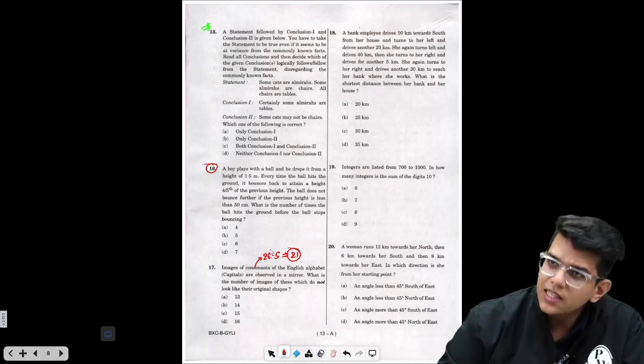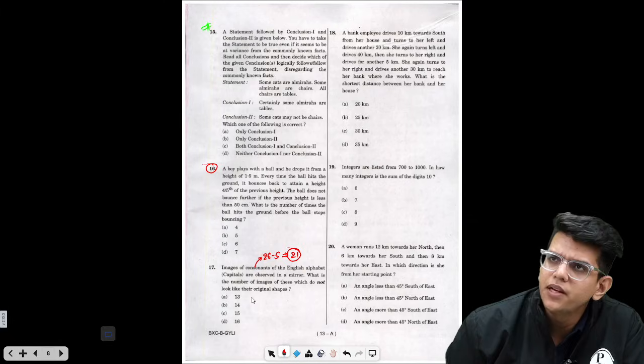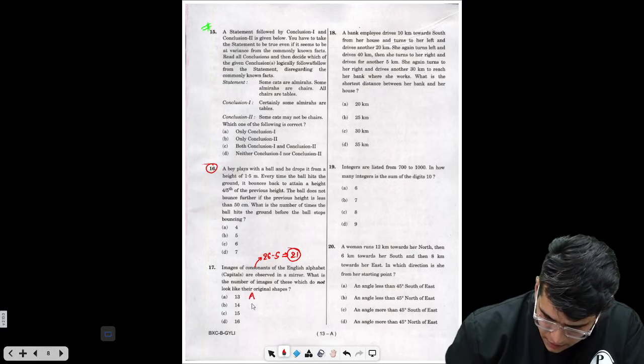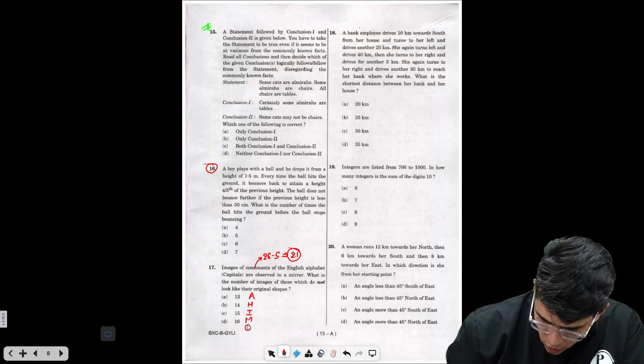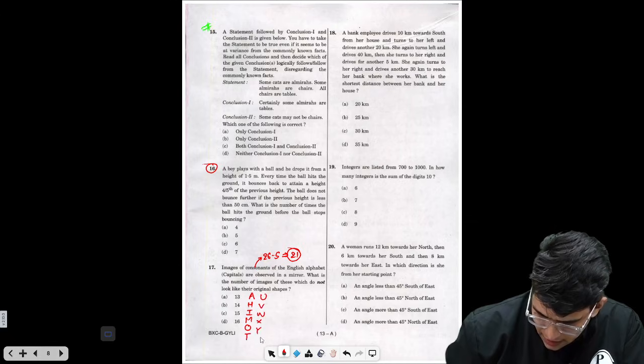So let me start with all the alphabets which will have the same mirror image. So A will have the same mirror image, B, no, C, no, D, E, F, G, H, I, J, K, L, M, N, O, P, Q, R, S, T, U, V, W, X, Y, right?